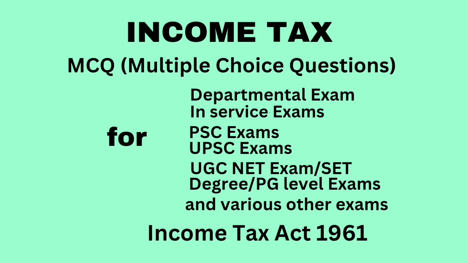Next question. Salary for the purpose of exemption of leave encashment shall be taken as dash. Answer, average salary of 10 months immediately preceding the month of retirement. Question. The maximum exemption in case of leave encashment shall be, answer, 25 lakh. Next question. Compensation received on voluntary retirement is exempt under section 10 subsection 10C to the maximum extent of dash.